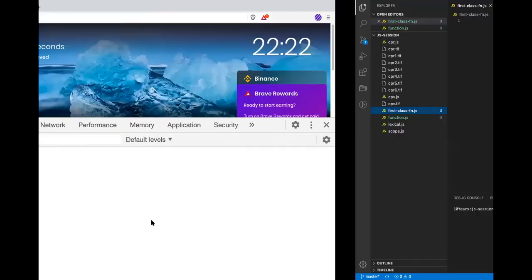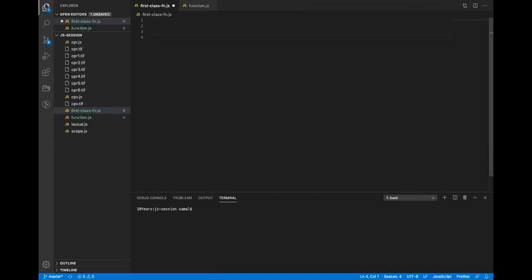before I come to that, let me start with a basic function again. I have a function, I just say hello, and I'll say console.log, print 10, 20, 10.